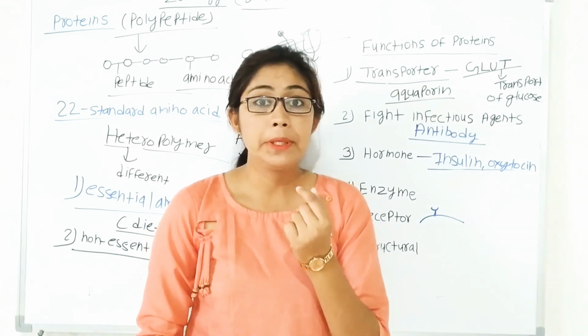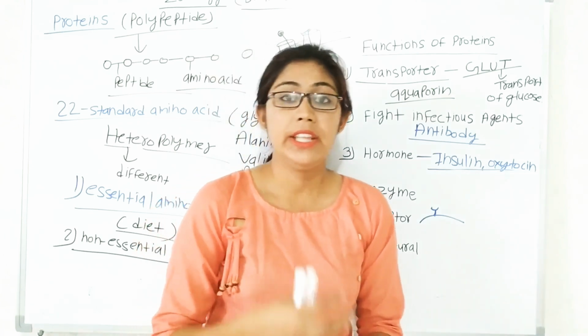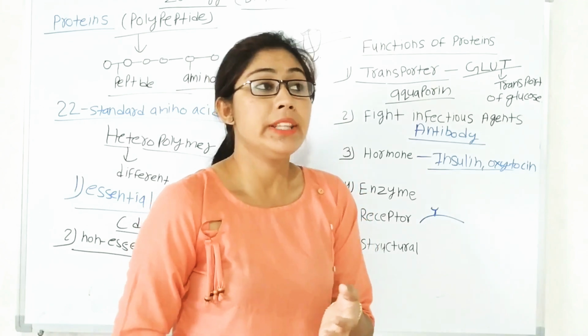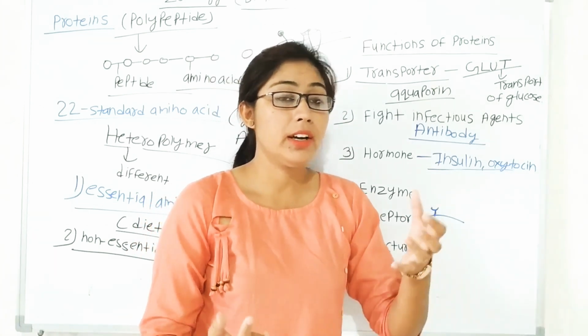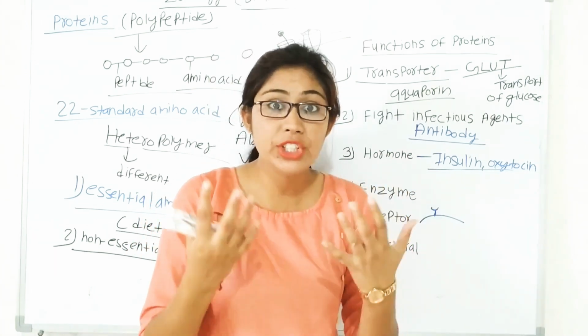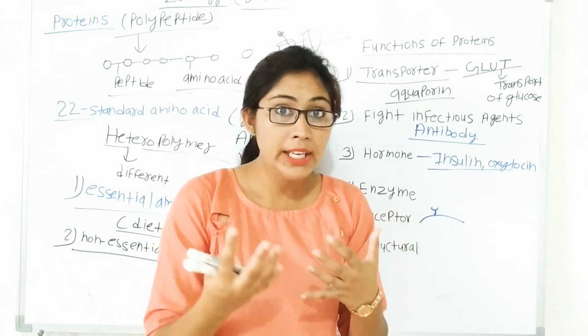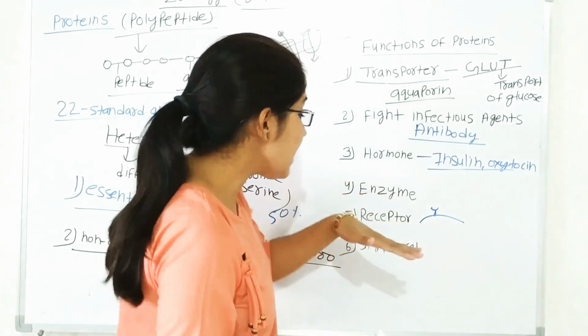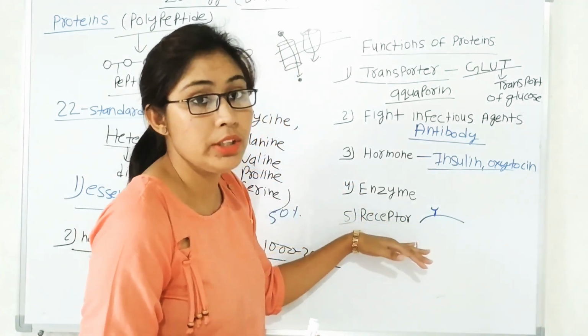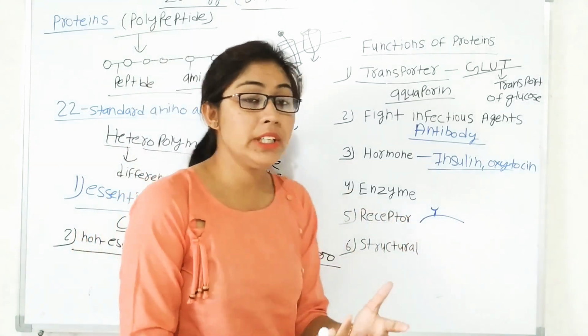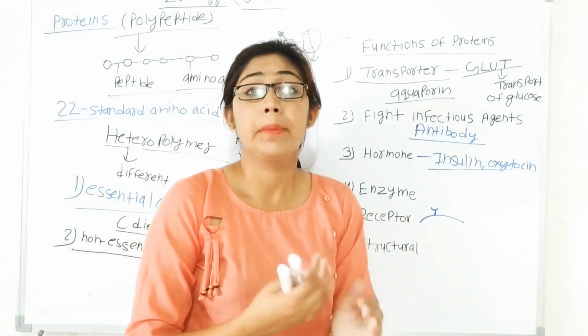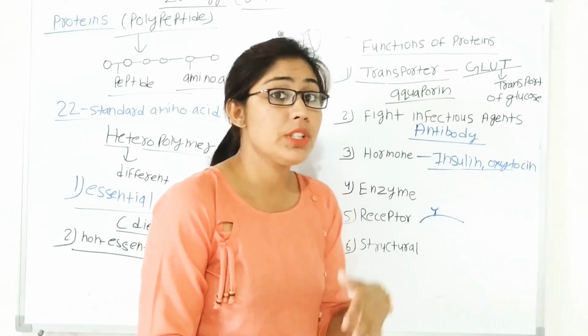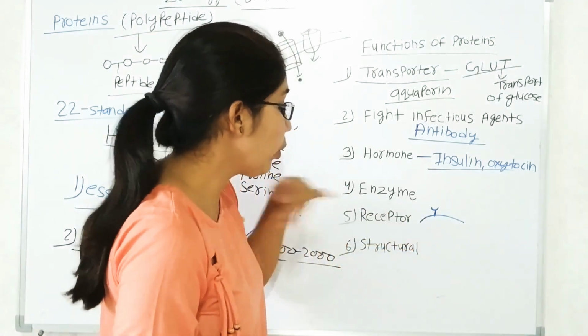The taste receptors present on our tongue are also receptors. Then the vision receptors present in our eye. All the receptors are made up of protein, so the function of receptor is also performed by protein.